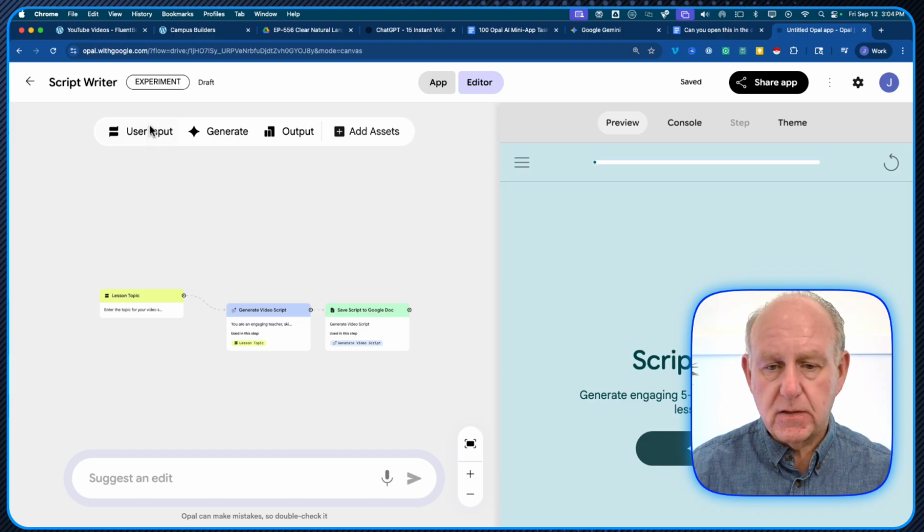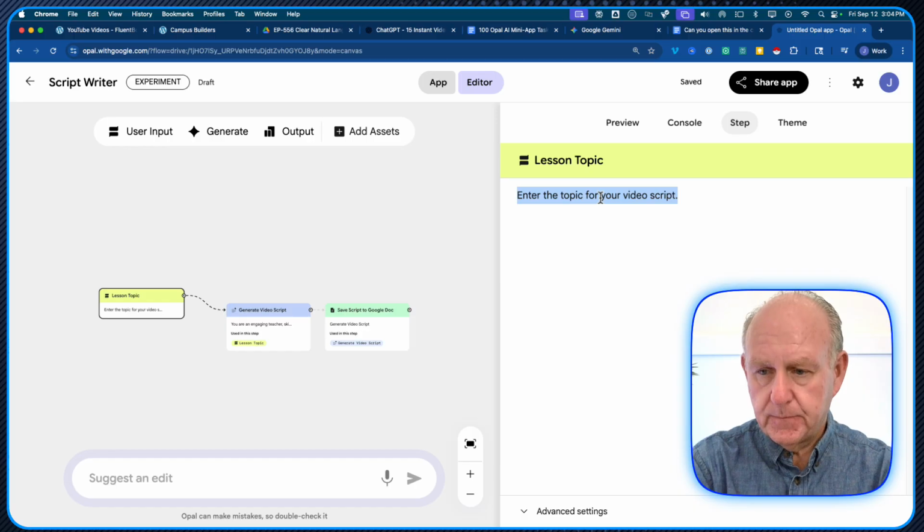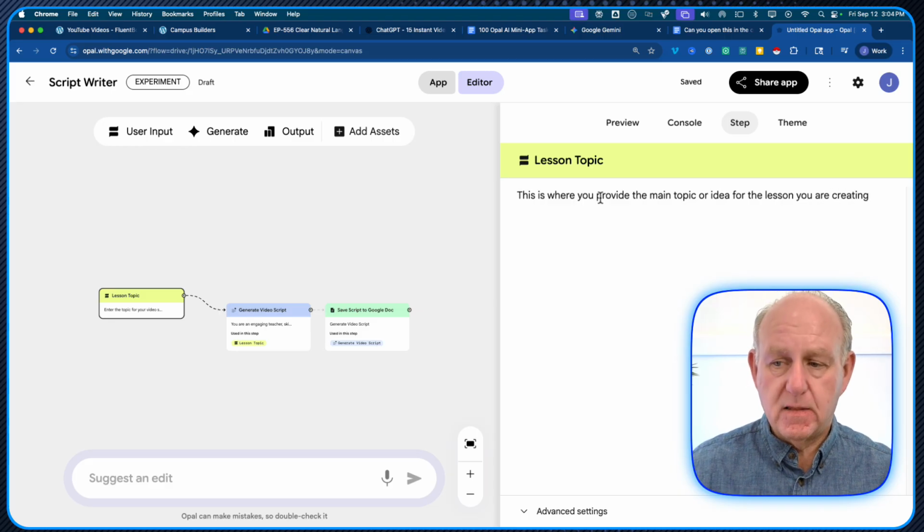And then if we look at the pieces, I have lesson script, which is the user input. Okay, enter the topic for your videos. Here's the instructions. I can change it lesson topic, but I can also go here and just say, this is where you provide the main idea or topic for the lesson you're creating.